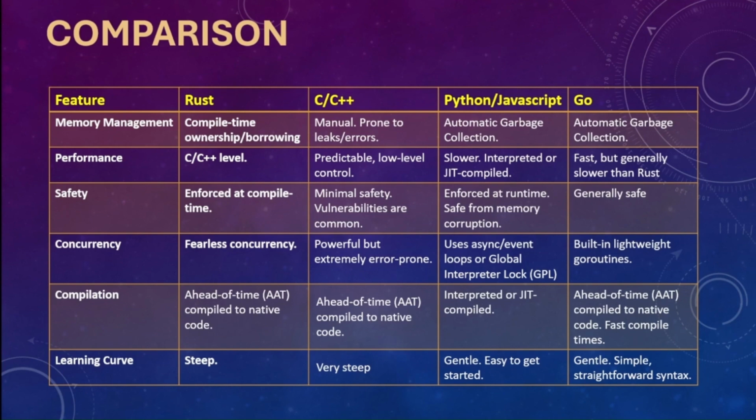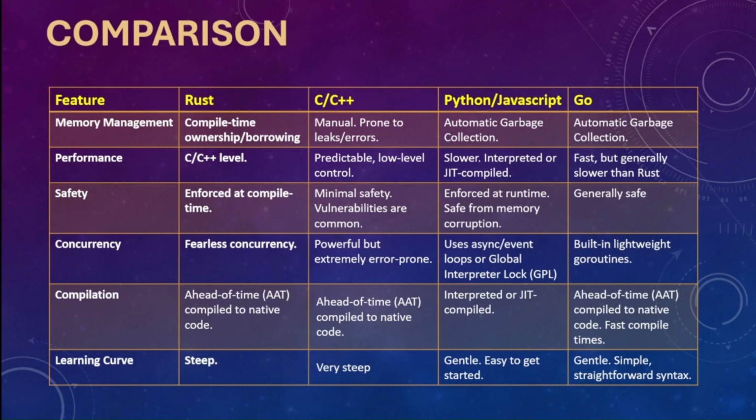In case of compilation, it is done ahead of time, same as C++ and Golang, while its learning curve is steep, and C++'s learning curve is very steep, while the other languages offer a simple learning curve to get comfortable with them.